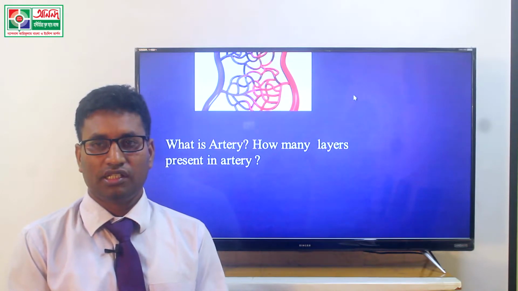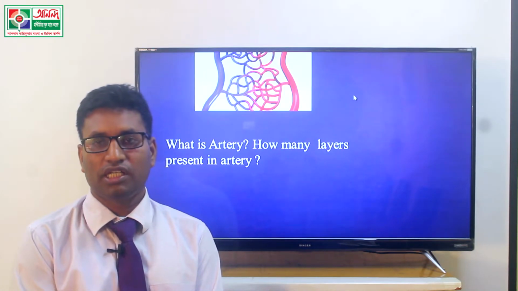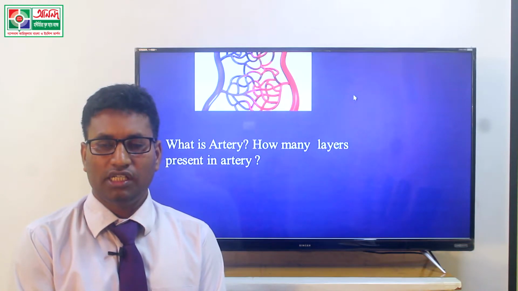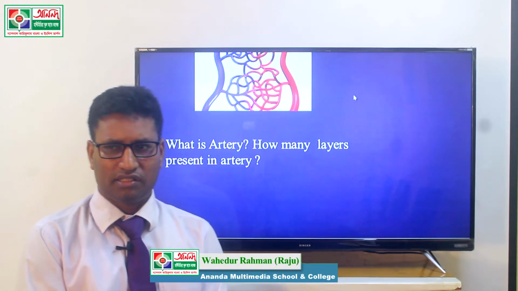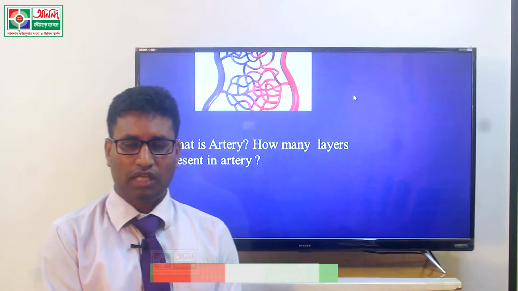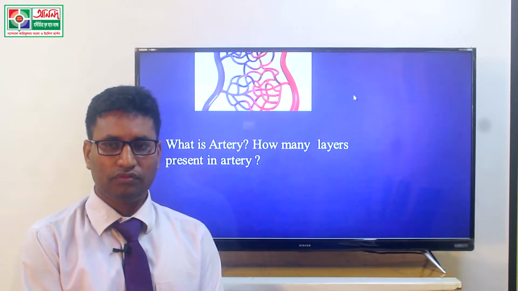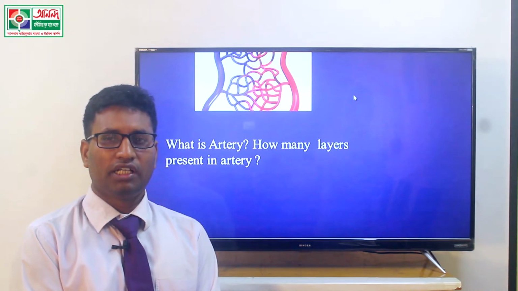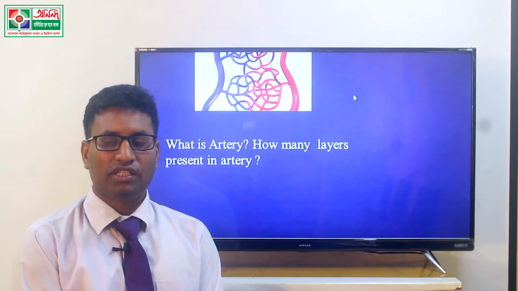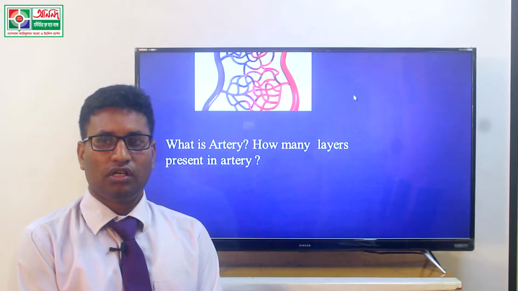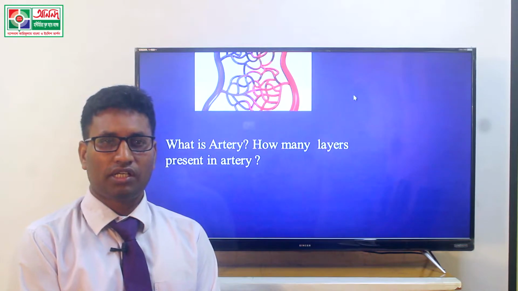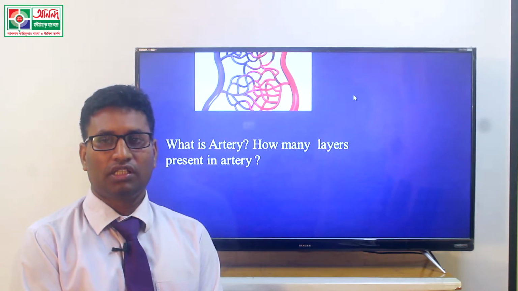Again I say: tunica externa is the outer layer of the artery. Tunica media is the middle layer of the artery.